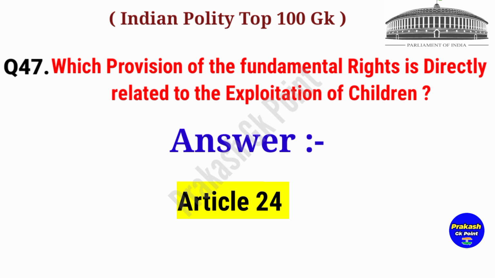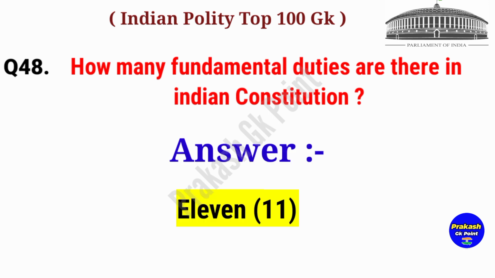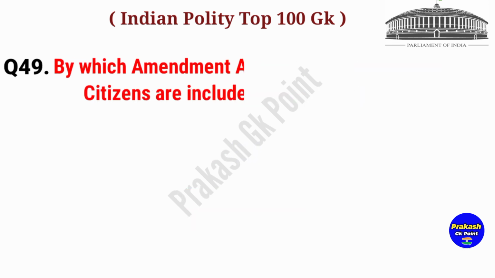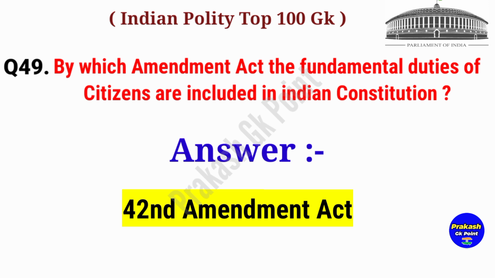Article 24. How many fundamental duties are there in the Indian Constitution? Answer. 11 fundamental duties. By which amendment act were the fundamental duties of the citizens included in the Indian Constitution? Answer. 42nd Amendment Act.